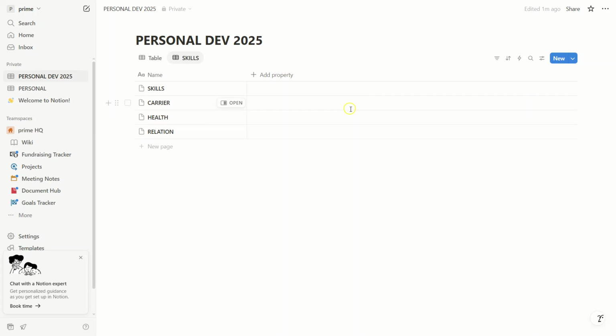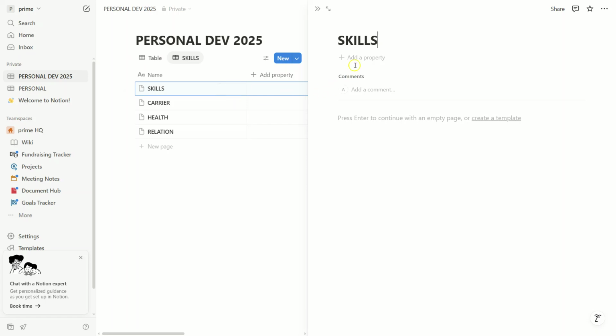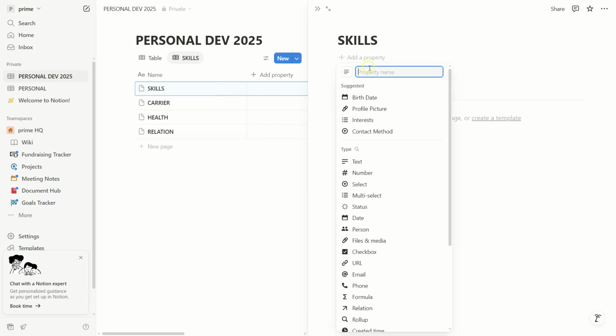Next up, let's delve into the skills section. Here, you'll list all the skills you want to develop or improve in 2025. This helps us because it gives a clear roadmap of what you aim to achieve.